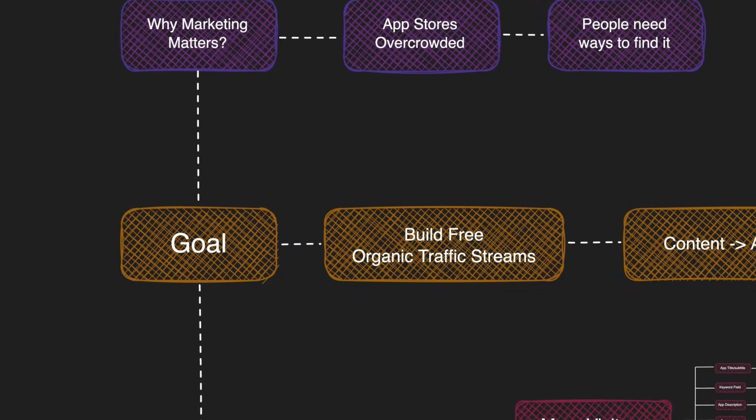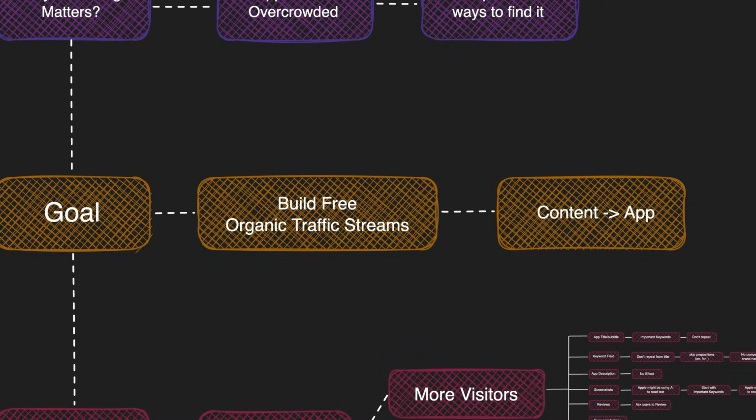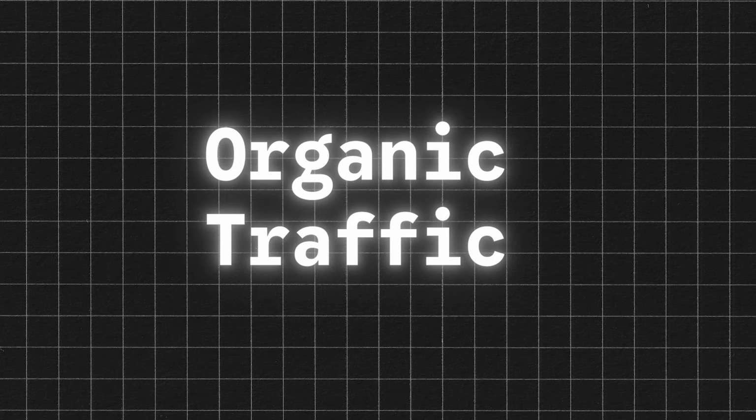The mission of every indie app developer should be to build free streams of traffic, where people find a piece of content on the internet which leads them to our app. This is called organic traffic.